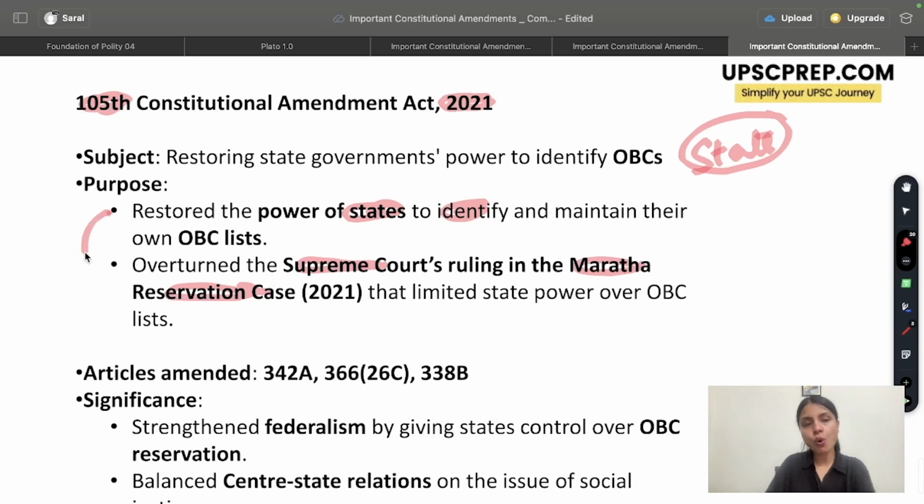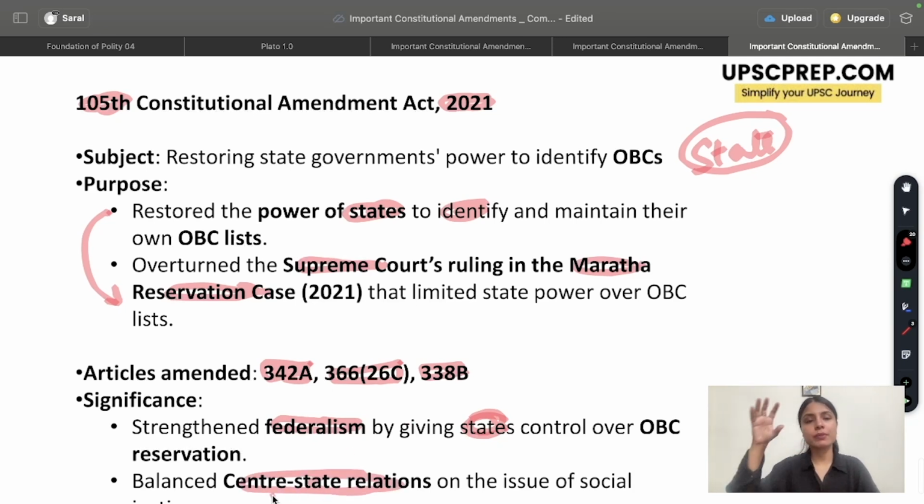So, basically, to overturn the judgment that was given in the Maratha reservation case of 2021, this 105th Constitutional Amendment Act was introduced. It will also help you to remember that it amended certain articles of the Indian Constitution, that is 342A, 336, 26C, and 338B. Of course, it strengthened federalism because it gave states the control over their own OBC list that they should rightfully have, and it also helped in balancing center-state relations.